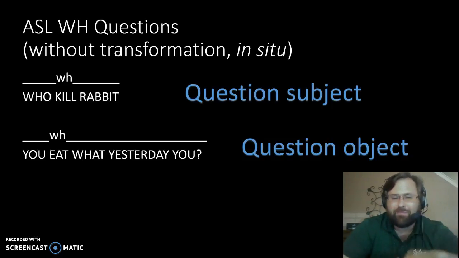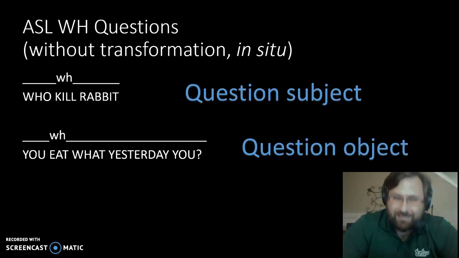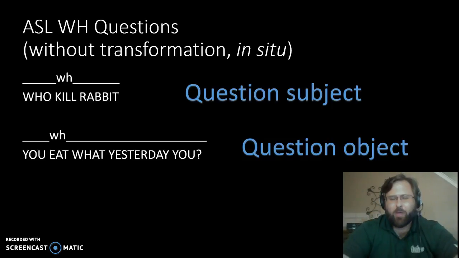Maybe leave it at the beginning, maybe move it to the end. If you're questioning the object, then your question word's already going to be toward the end of the sentence. Although in this sentence, you eat what yesterday, you have the time right after the question word, so it's not quite at the end. But just make sure you understand that there is the possibility of leaving question words in different places in sentences. Questions about subjects, questions about objects as well.